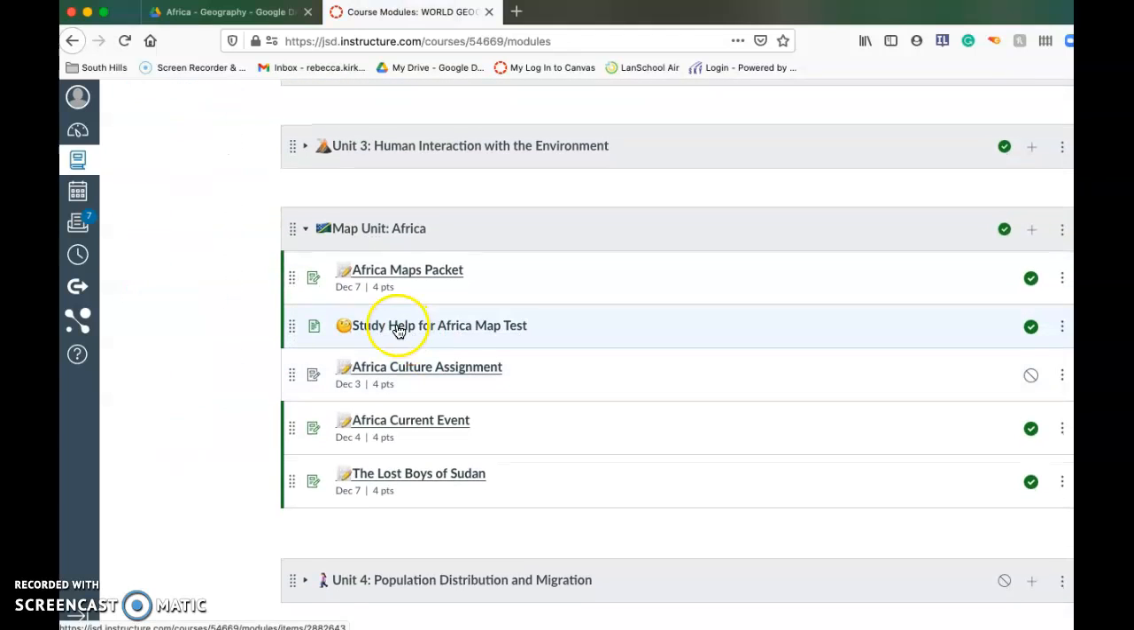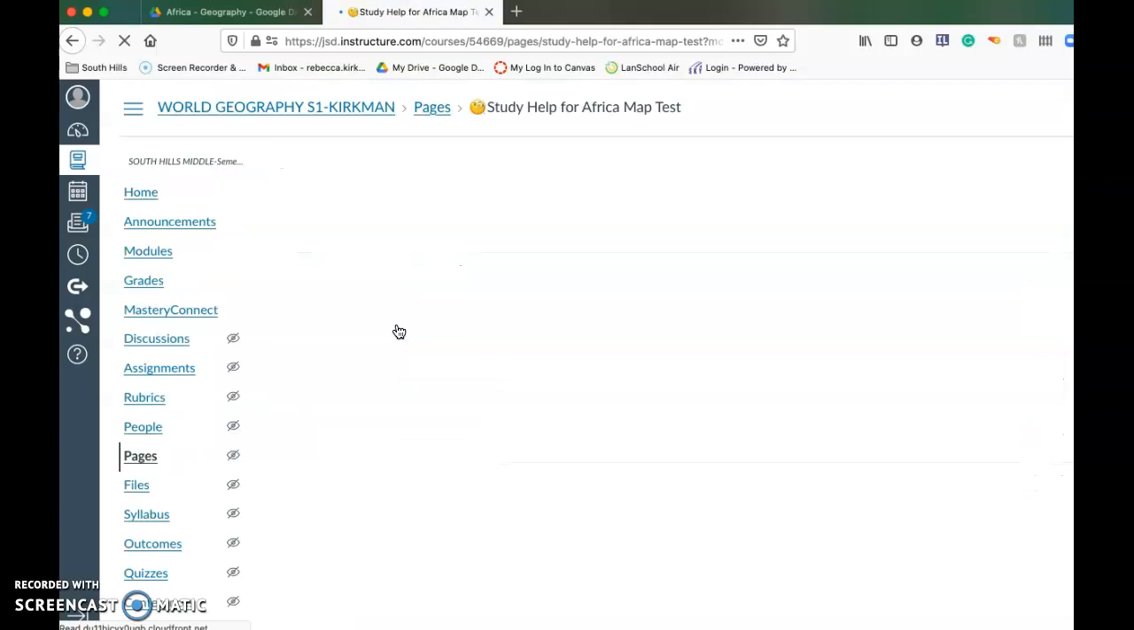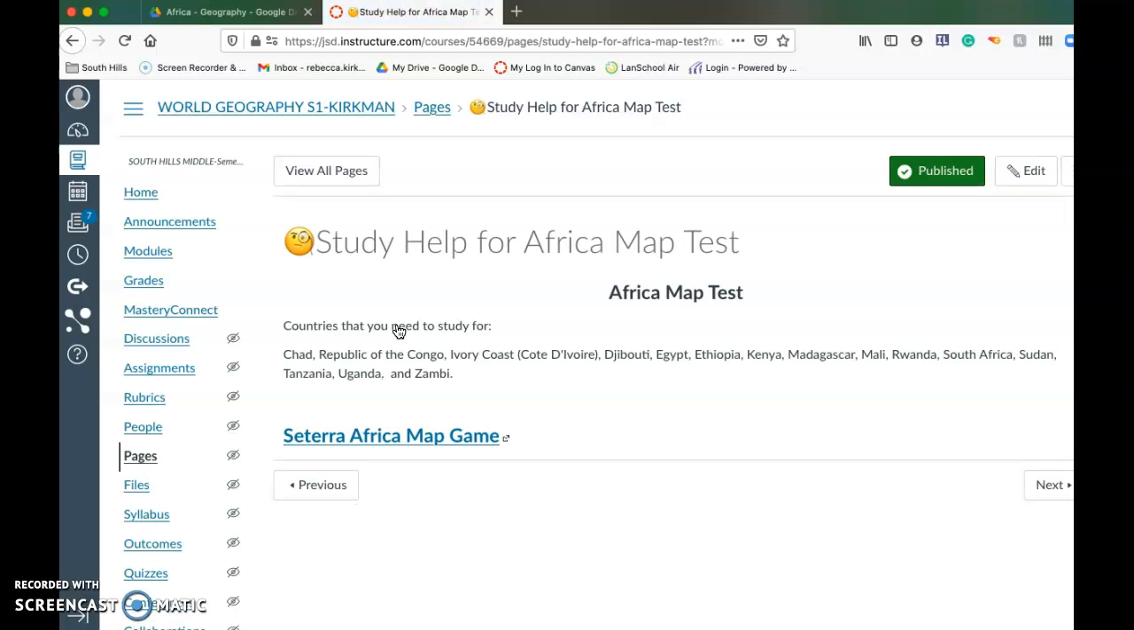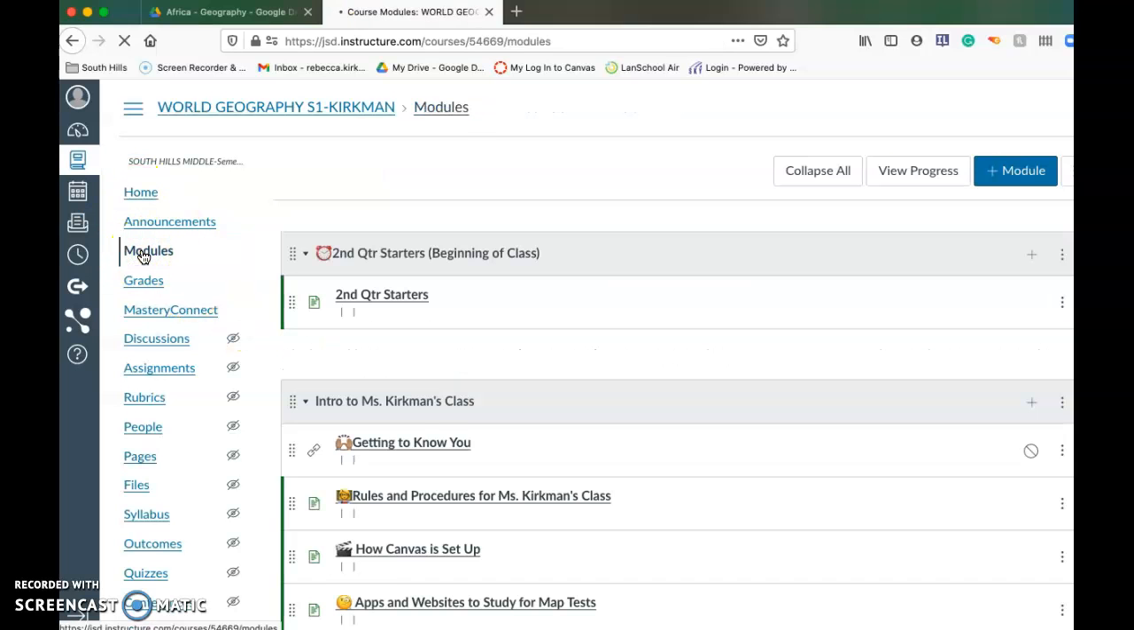Go down to Africa. Study help for the Africa test. There are a lot of countries in Africa. A lot. These are the countries that you want to study for your map test. And then here's the map game that you can play. So these are the ones you want to pay attention to, okay, and study for your test.